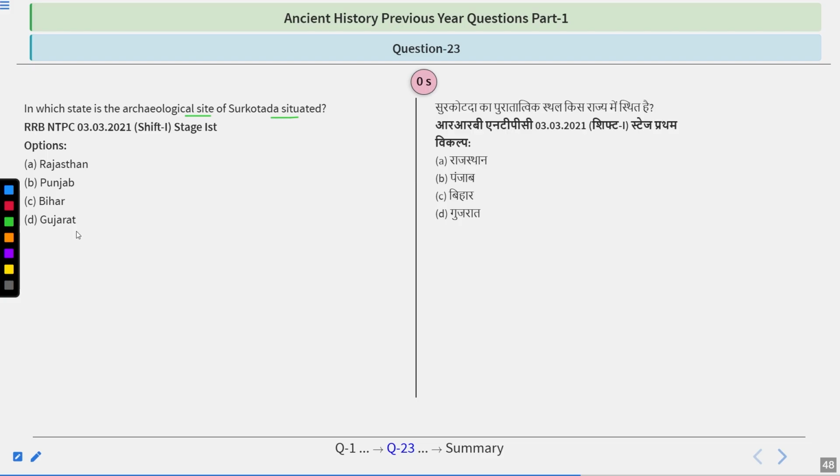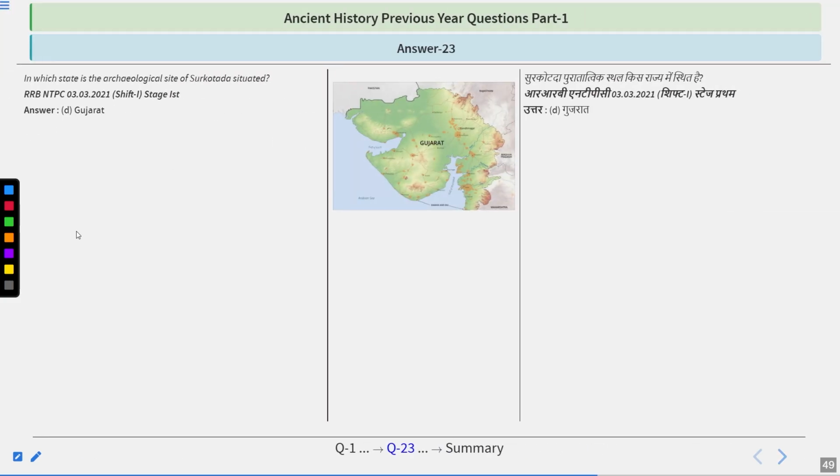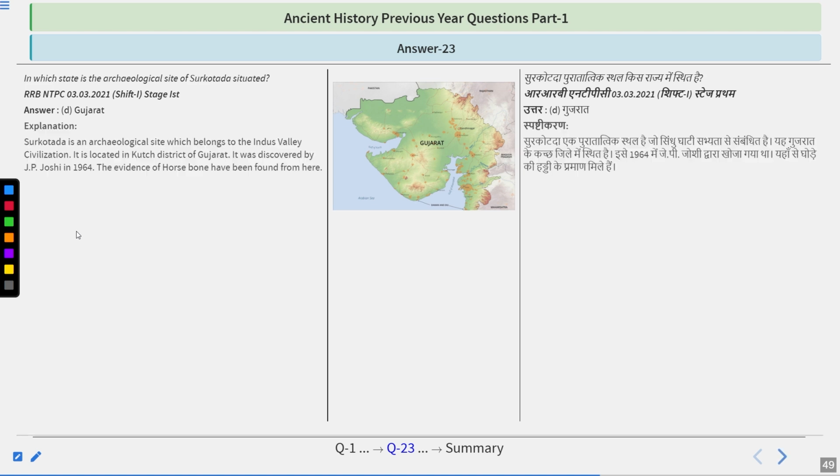And I hope you got this one right. So the answer of this question is Gujarat. Another archaeological site of Gujarat is Surkotada. Surkotada is an archaeological site which belongs to Indus Valley civilization. It is located in Kutch district of Gujarat.